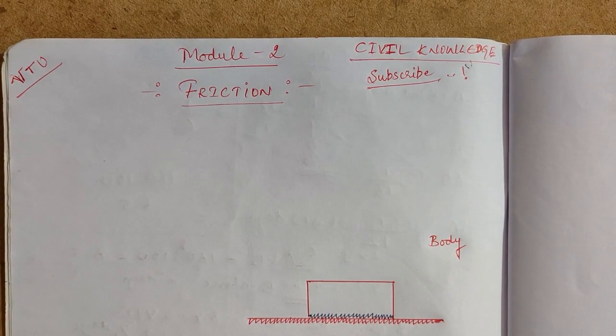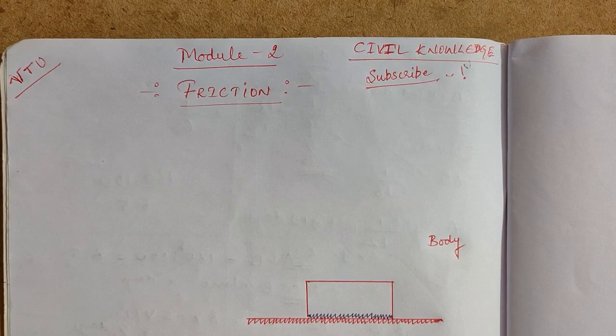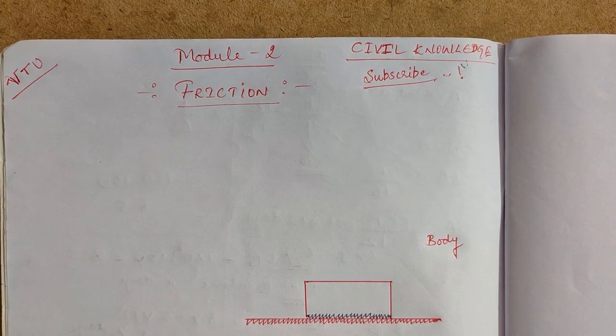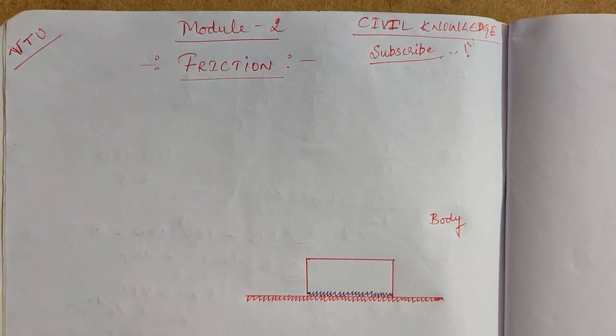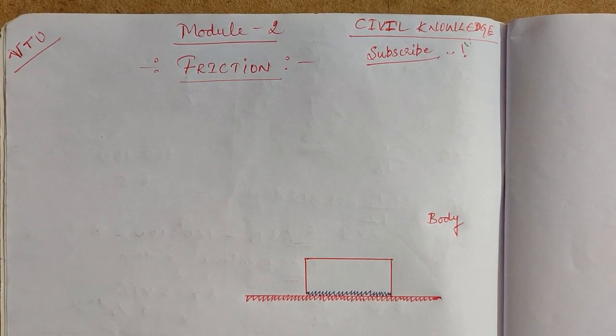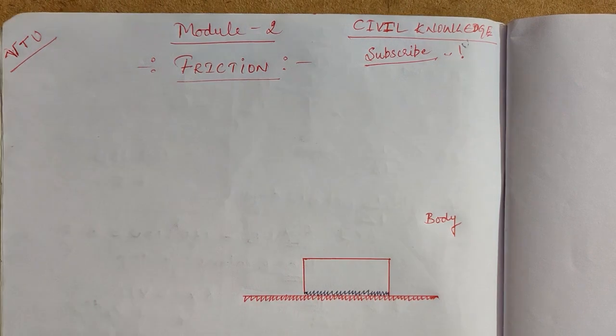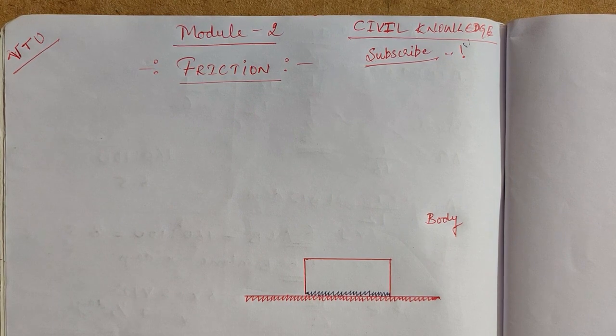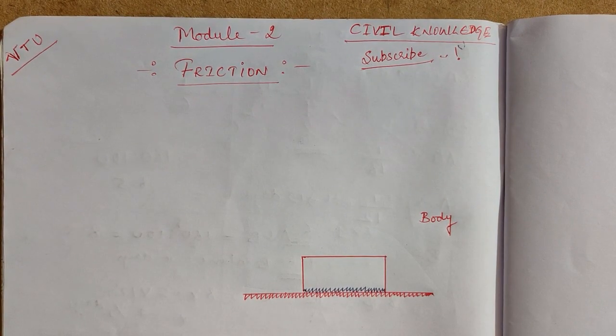Hello, my dear students. Today, let us start a new chapter, that is friction, in your module 2. In module 2, earlier we have seen chapters like equilibrium of forces and also some problems on Lami's theorem. It is the continuation of that chapter. So, the next chapter is friction. What is friction? What are the types of friction? How to deal with friction, we will study in this chapter.